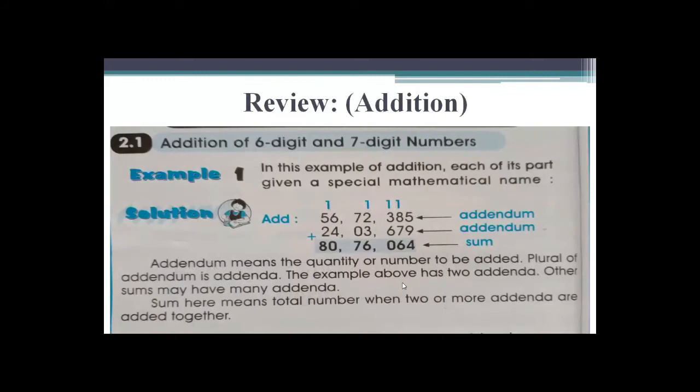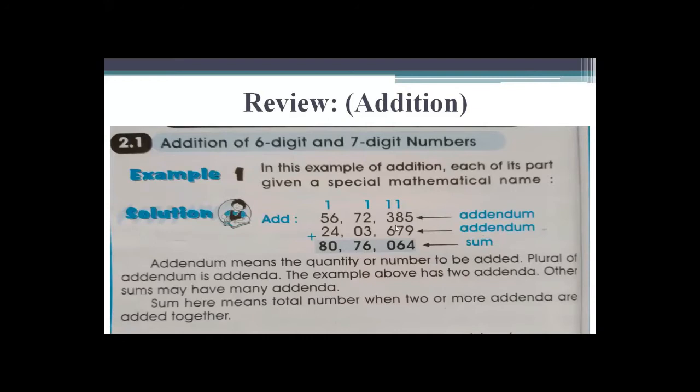Firstly, I want to give some review of yesterday's lesson. Yesterday we learned addition of 6-digit and 7-digit numbers. You all know very well now that the two numbers that are added together are addends or addenda. You know well that addenda is the plural of addendum.